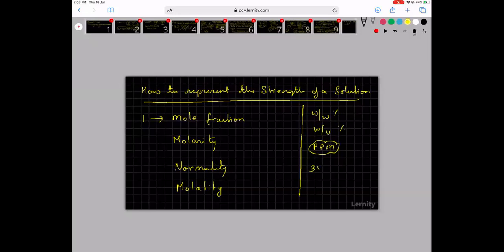So if it is 350 or above, we say that water is not potable. You cannot drink that water by any purification method other than reverse osmosis. Now, when it is less than 100, then you say that water is potable.